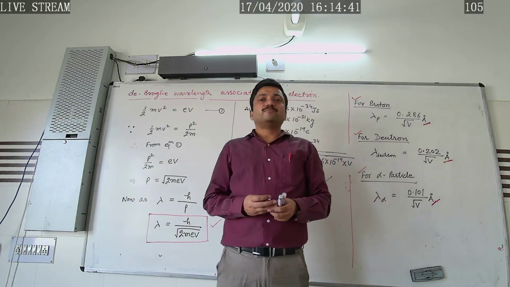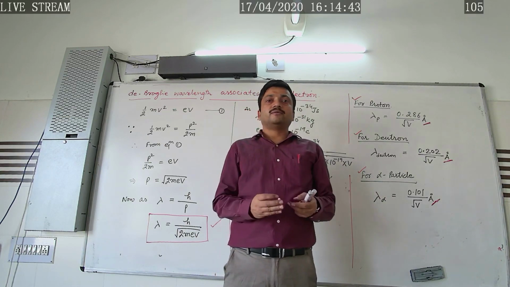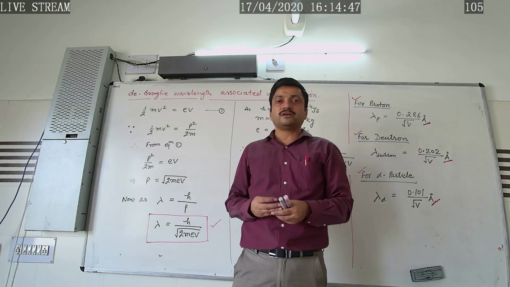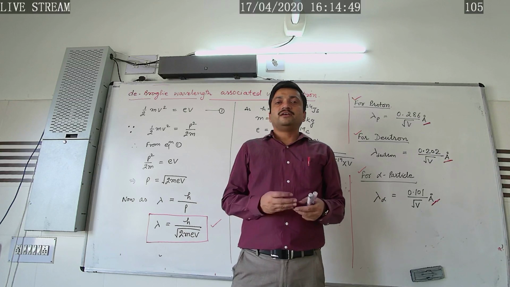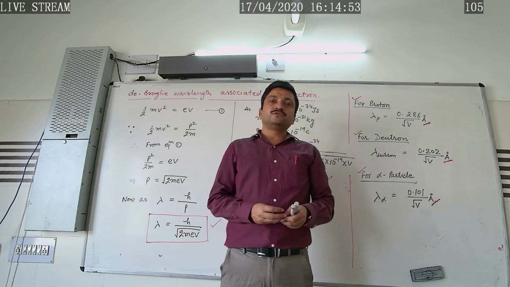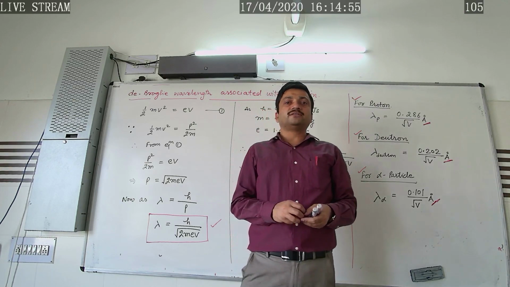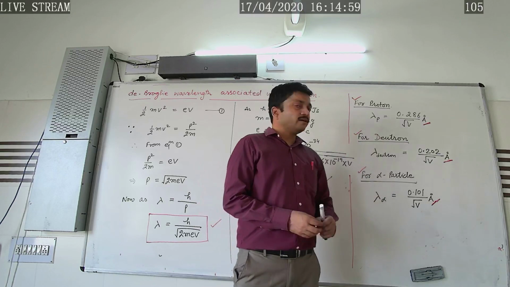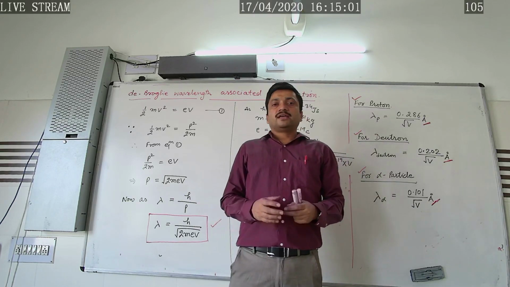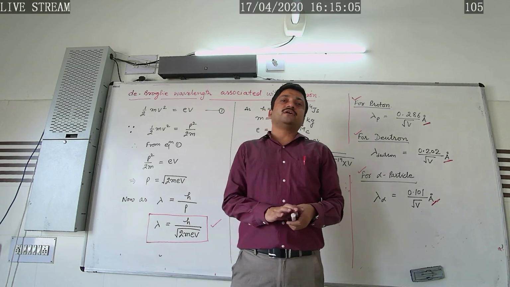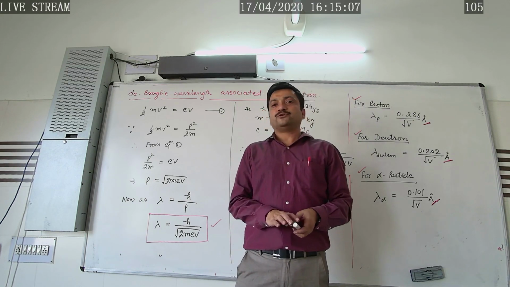Then we studied the de Broglie hypothesis that matter should also have dual nature if radiation possesses dual nature. Then de Broglie wavelength associated with the material particle, its conclusions. Then de Broglie wavelength associated with the electron and other material particles on the same formula basis. And we studied one of the important relations between the de Broglie wavelength and the absolute temperature.